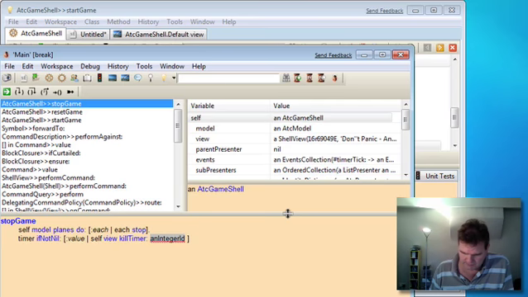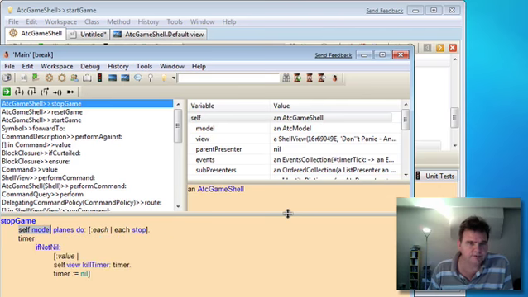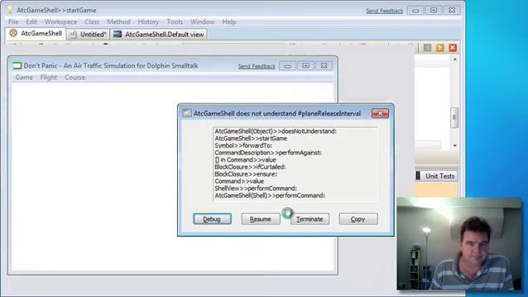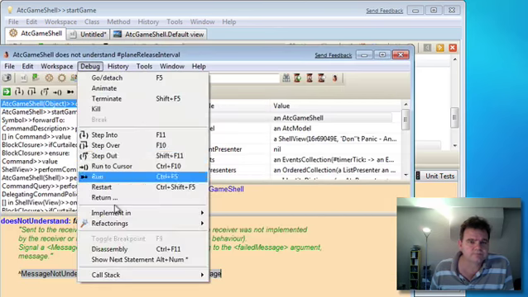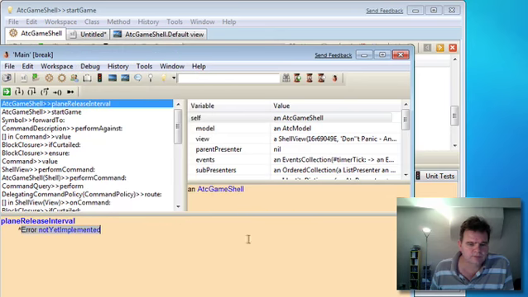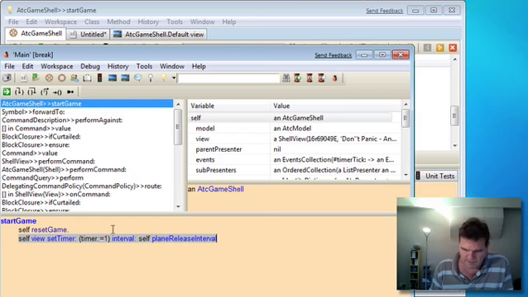Okay, we're going to kill the timer, and while we're doing this, we should set the timer value to be equal to 0, so we know we've stopped the game. Okay, let's set that running. We haven't implemented plane release interval. Let's do that now. And let's release a plane every 5,000 milliseconds. Every 5 seconds.